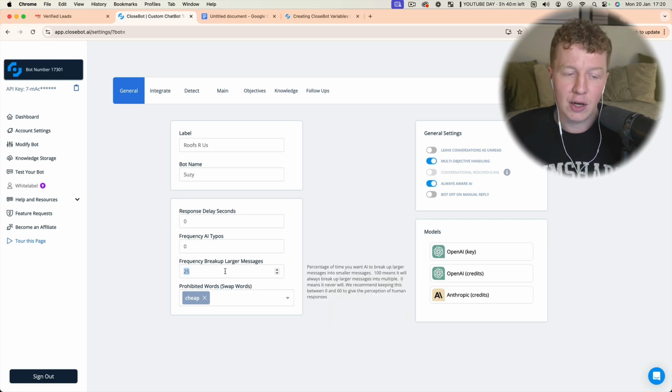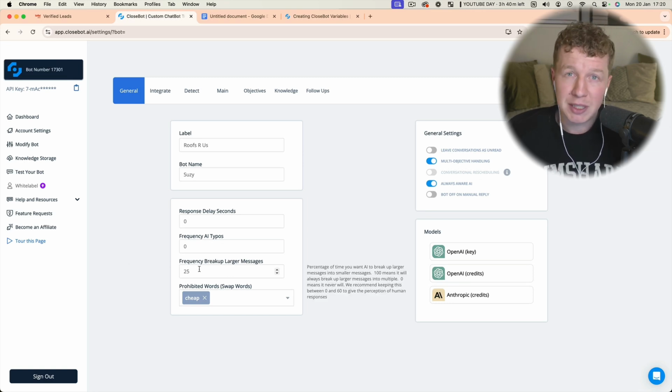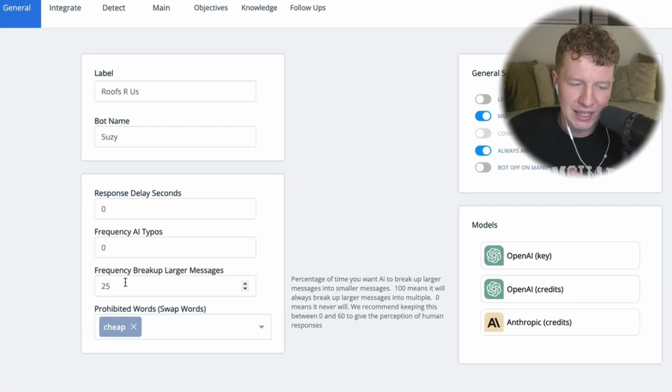If this is a particularly long message, you want it to break up into maybe 2 texts, but you don't want it sending 5 to 10 messages for something that could seamlessly be 1 text. If you are targeting a younger demographic who are more used to sending multiple texts and pressing enter every few words, maybe you could increase that, but for now I'm going to keep that at 25.